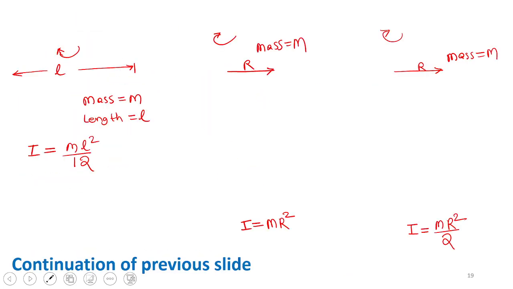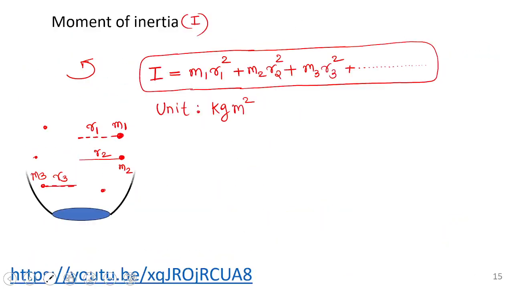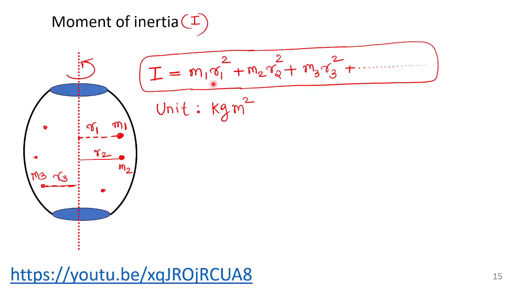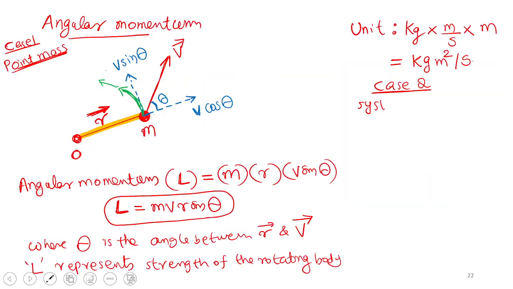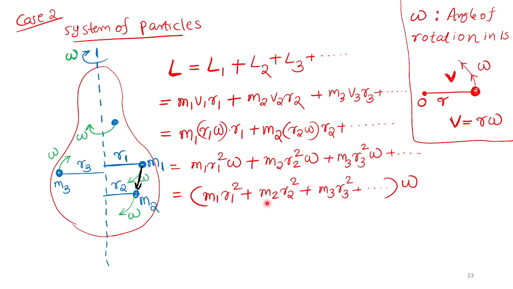You forgot everything. Why are you forgetting everything? I explained this. The moment of inertia is M1 R1 square plus M2 R2 square plus M3 R3 square, etcetera. The unit also I have written in the previous class. This is the previous class note. Understood? So what I am saying is that M1 R1 square plus M2 R2 square, etcetera, is nothing but the moment of inertia I. So angular momentum is defined as I omega.